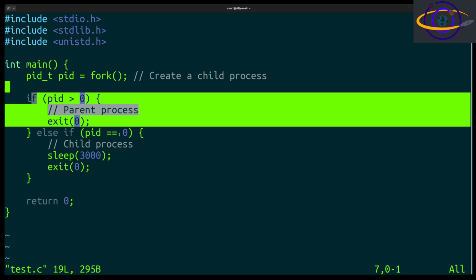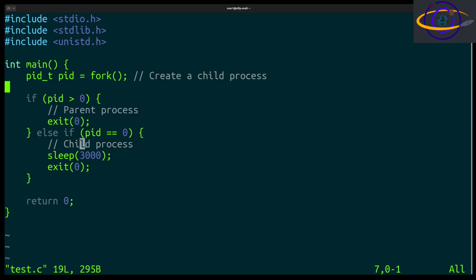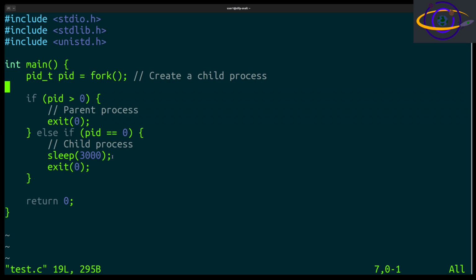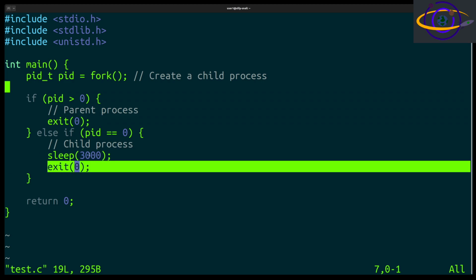So the parent process exits, and the child process will continue on, sleeping for 3,000 seconds until it will eventually call exit. But during that time, it will be an orphan. Normally, the child process would have a PPID of the parent process's PID.